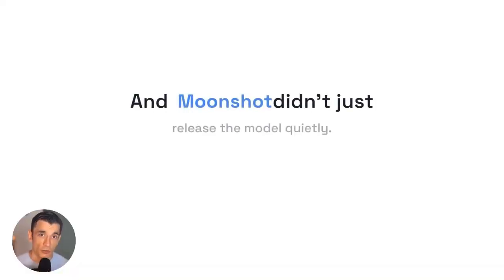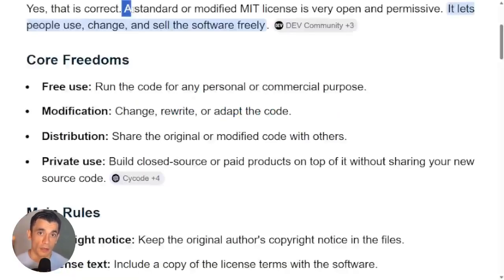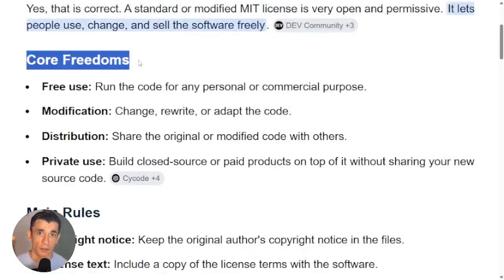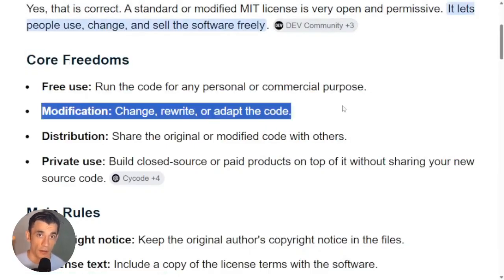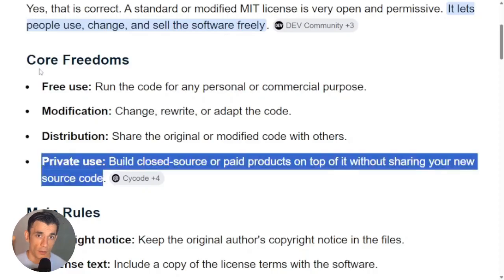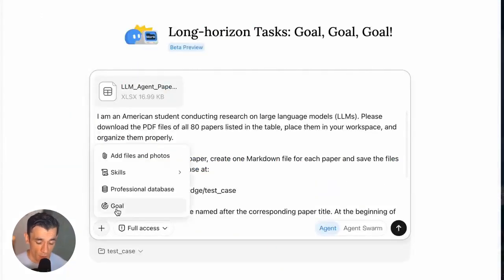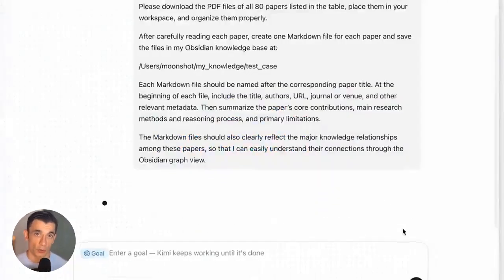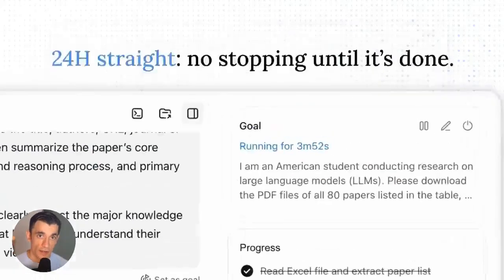And Moonshot didn't just release the model quietly, they released it under a modified MIT license, which basically means businesses and developers are free to use it, adjust it, and build on top of it. Within hours of the weights going public, it was already live and hosted on multiple platforms, ready to use without any setup on your end.